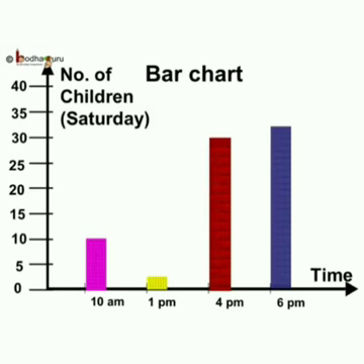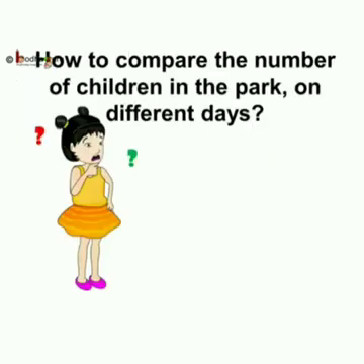In this chart the bars are made with checks. See, at the time of 10 a.m. there are 10 children, 1 p.m. 2 children, 4 p.m. 30, 6 p.m. 32. So if we wish to compare the data for 2 days, then what to do? How to compare the number of children in the park on different days? Yes, let us find out the answer.